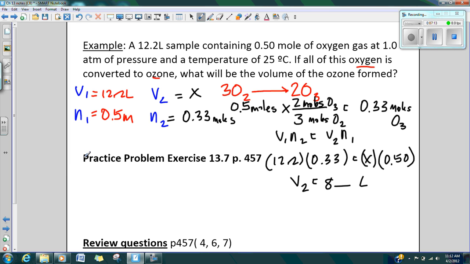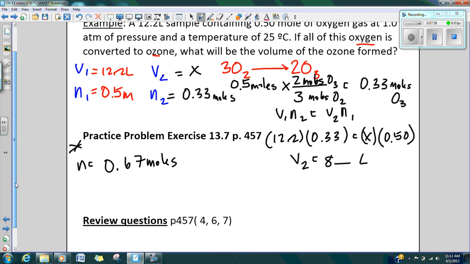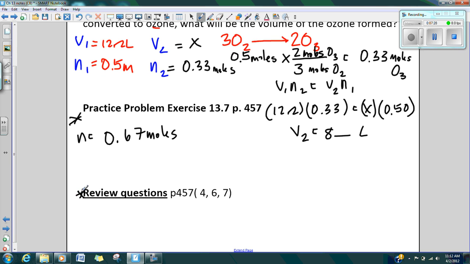All right, so you guys can go ahead and try this practice problem, and if you have the correct answer, you should find the number of moles to be 0.67 moles. And then you guys can go ahead and make sure that you work on these review questions also. I just chose 3 of the ones that are stated there on page 457.